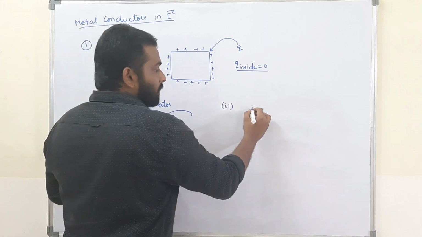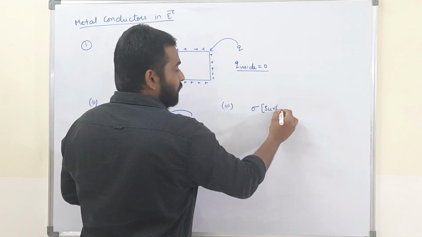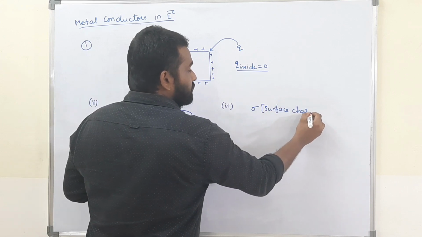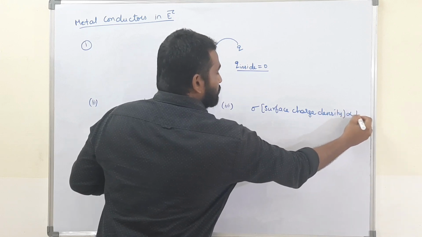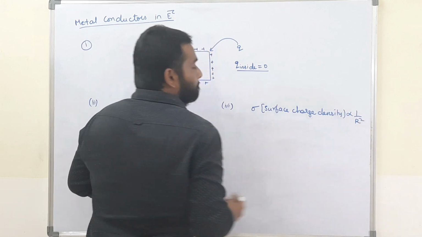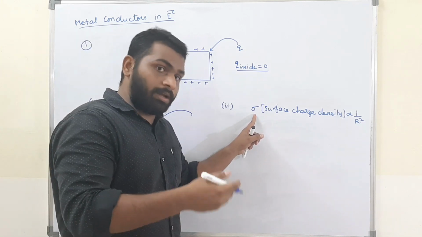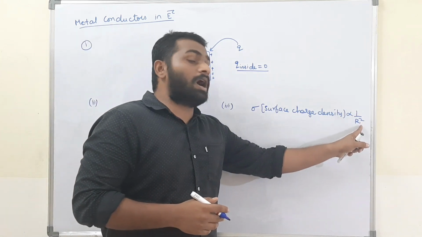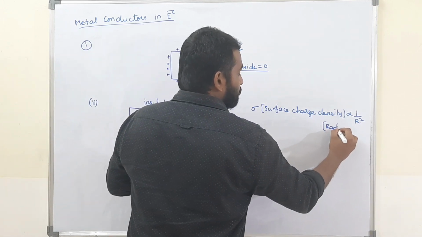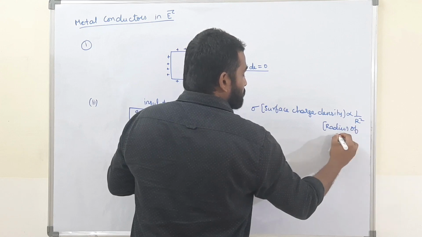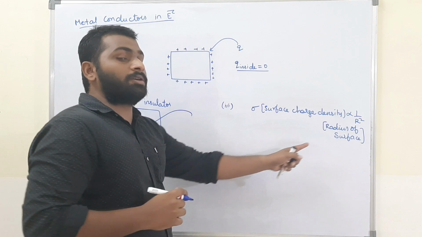Now the third point. The surface charge density, that is sigma. What is this? The surface charge density of a body or of a conductor is inversely proportional to R square, where R is the radius of the surface.